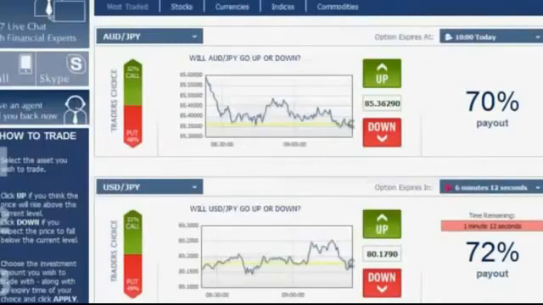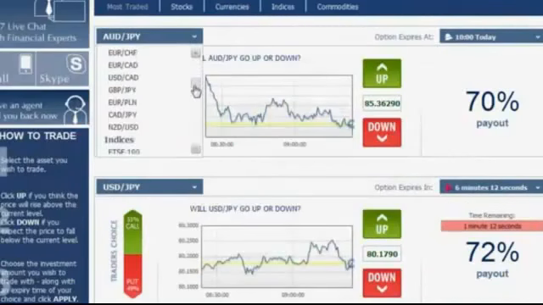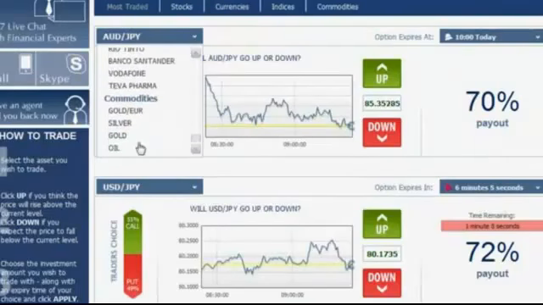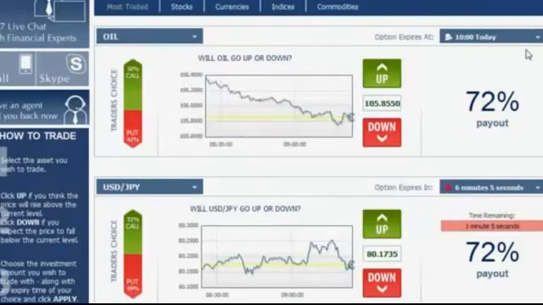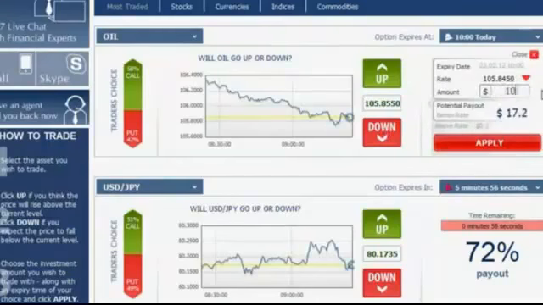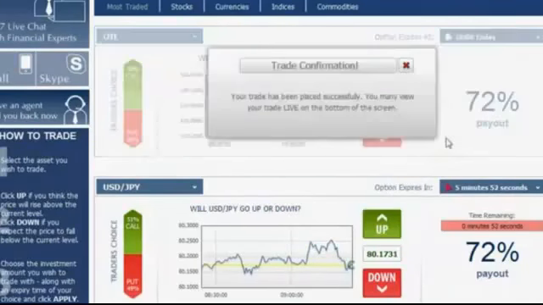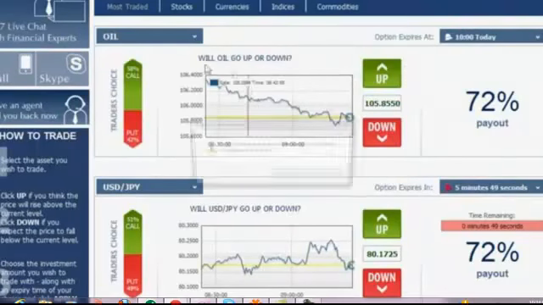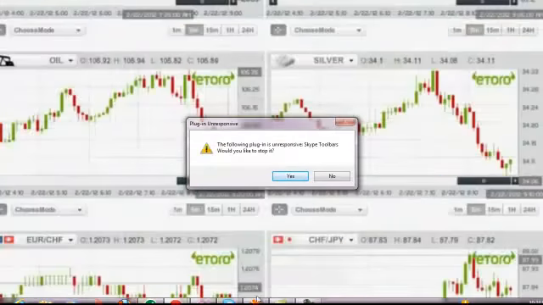So we go back to the platform, we choose the oil from our commodities section, right here, we choose our expiration hour, 10. Since it's going down, we're going to want to click down, enter $100, click apply, and approve. Just like the upward going trend, it's the same thing. We go back to the graphs.